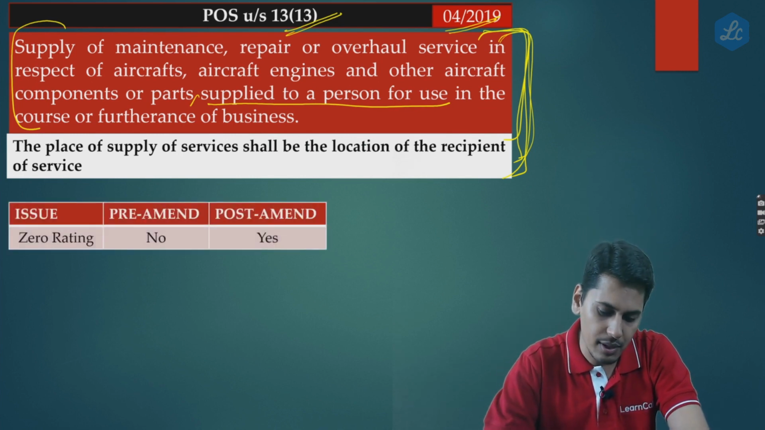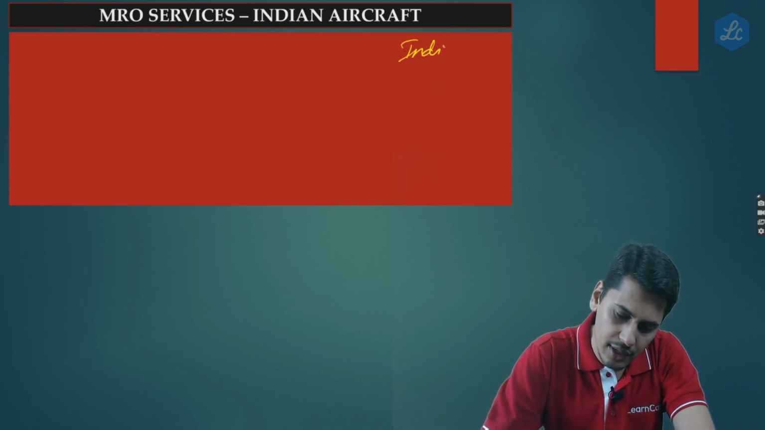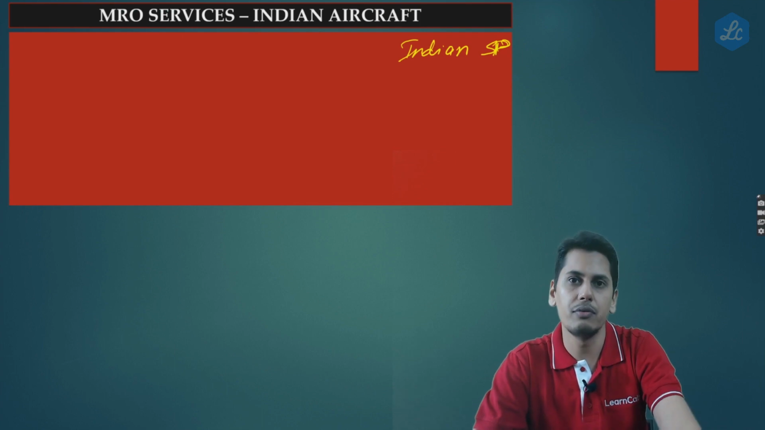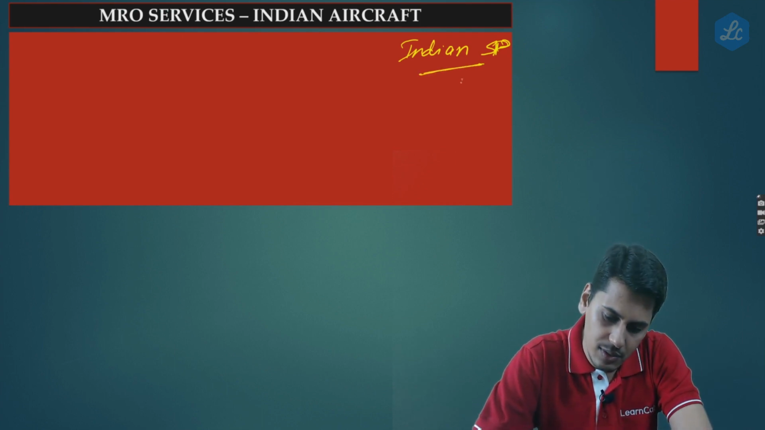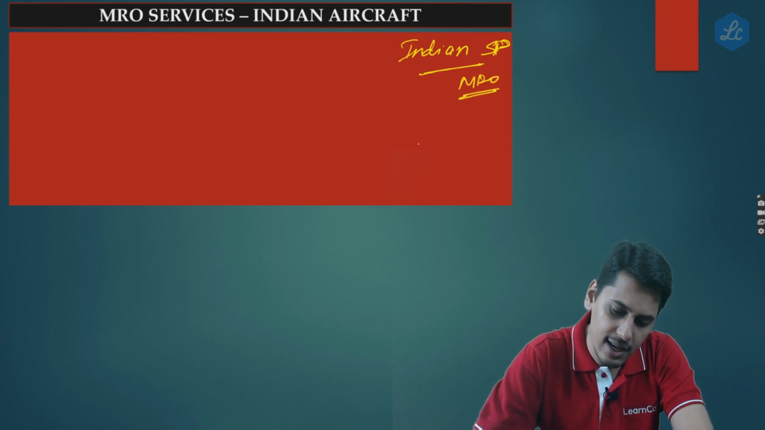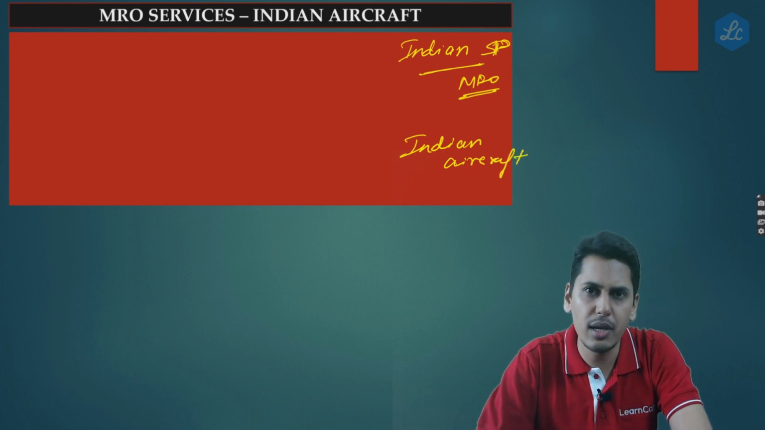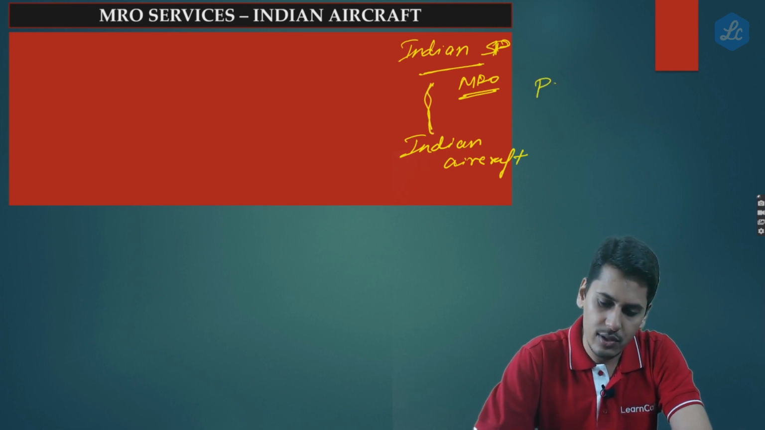There's another issue which is also being addressed by the very same notification. Let's take an example. Let's say there is an Indian service provider. Two problems are solved by the same notification, and we are trying to see what the second issue is. There is an Indian service provider who is providing MRO services, let's say to an Indian aircraft. Fine. Now friends, question: what is the place of supply and what is the nature of supply?